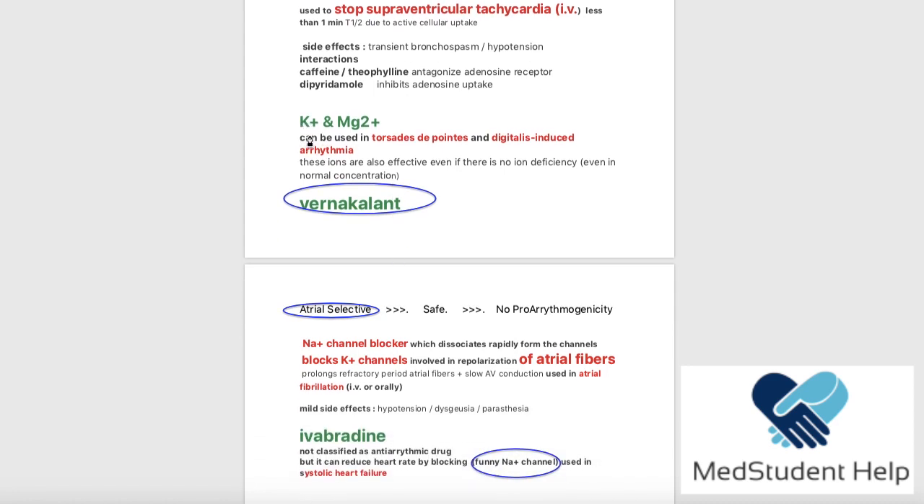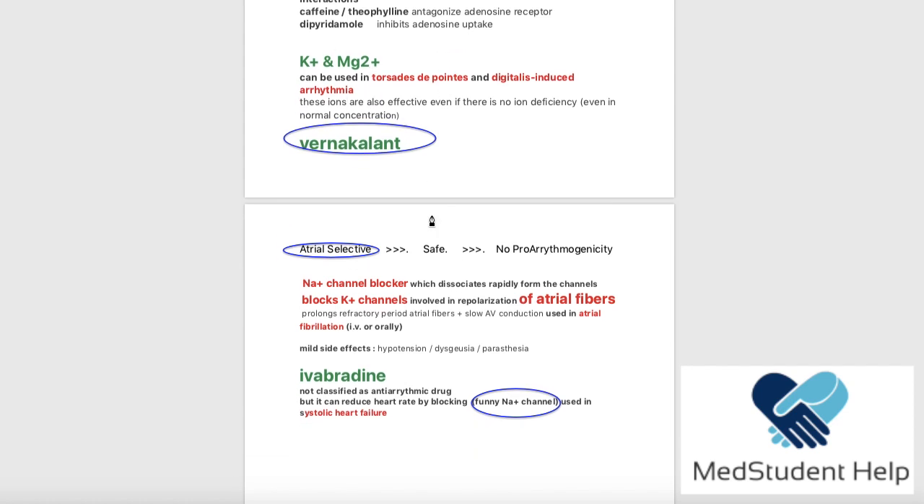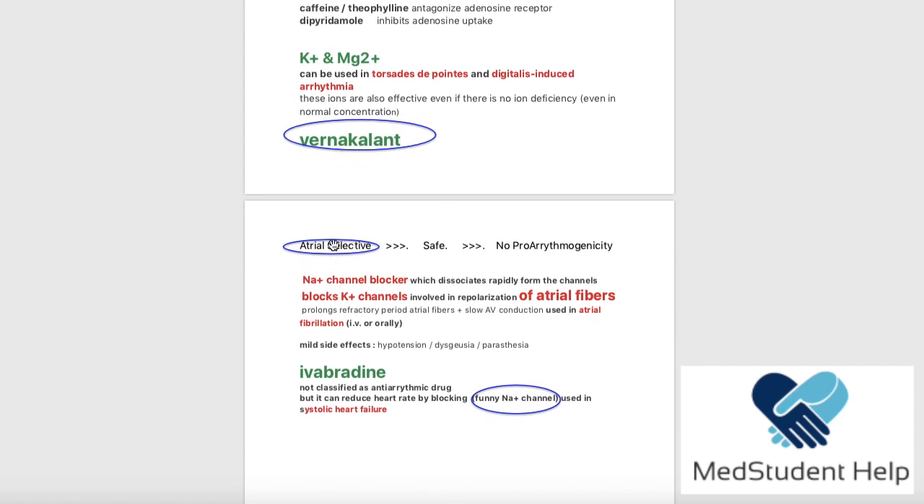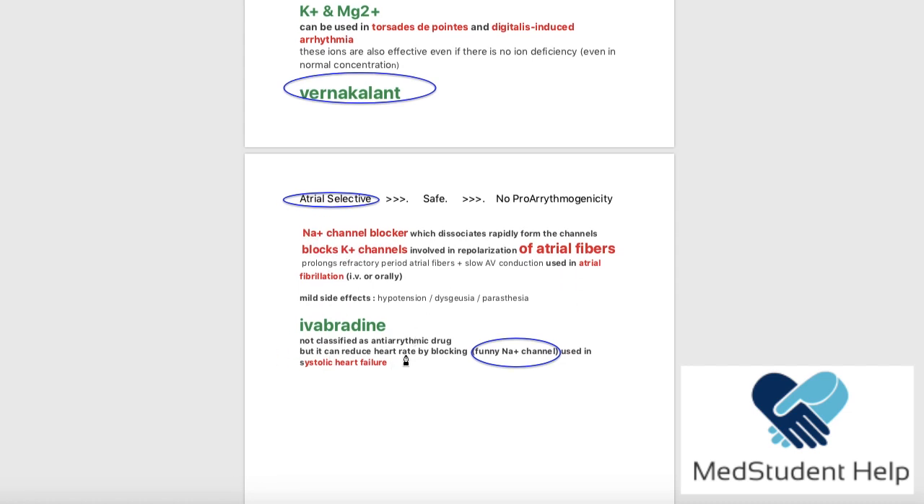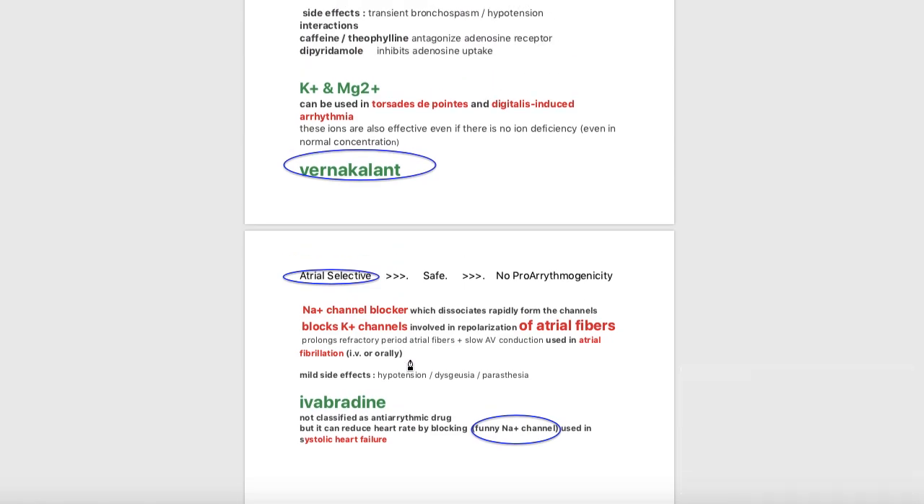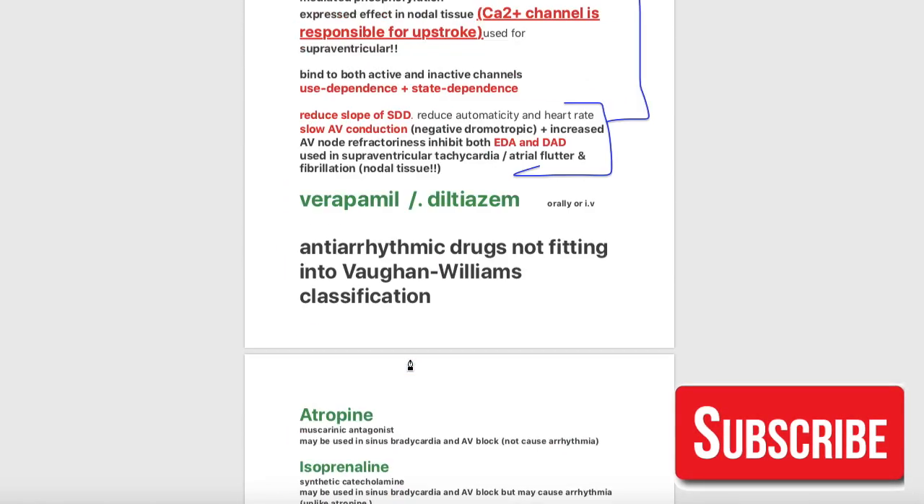And then we said we have potassium and magnesium can be given IV in order to solve problems like torsade de pointes. Vernakalant is atrial selective. It blocks sodium channels and potassium channels, used for atrial fibrillation. And the ivabradine, blocking the funny current, is not an antiarrhythmic drug. It is used for systolic heart failure. So that's all about the antiarrhythmic drugs.